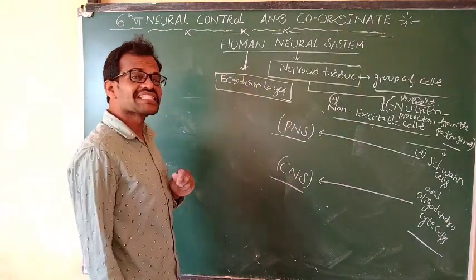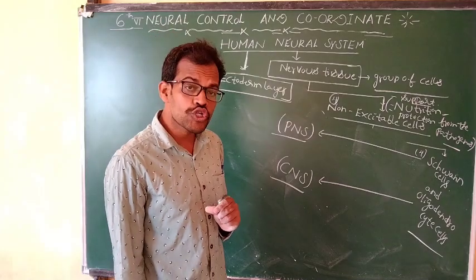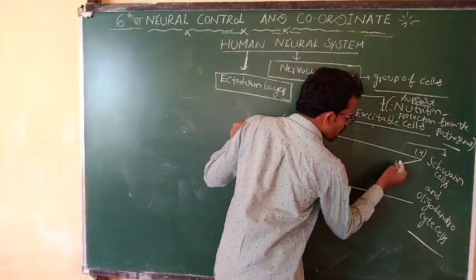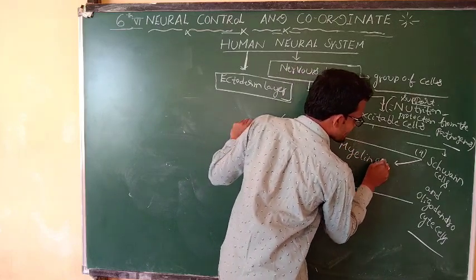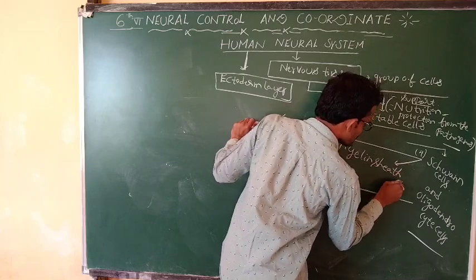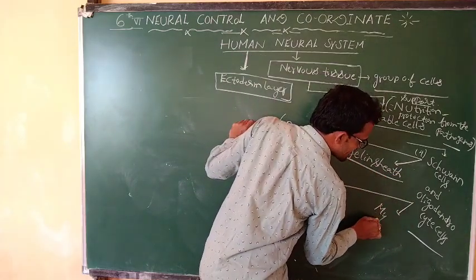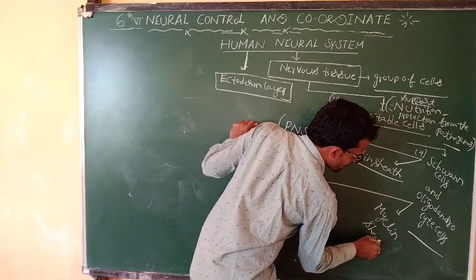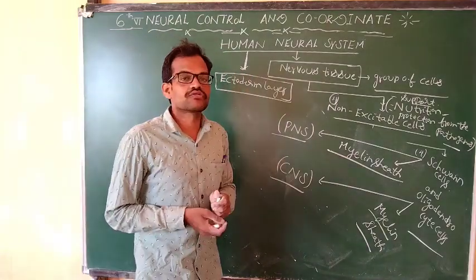What is the function of the Schwann cells? The Schwann cells and oligodendrocyte cells produce the myelin sheath. Oligodendrocytes also produce myelin sheath. It is a fat material that covers and protects the neurons.